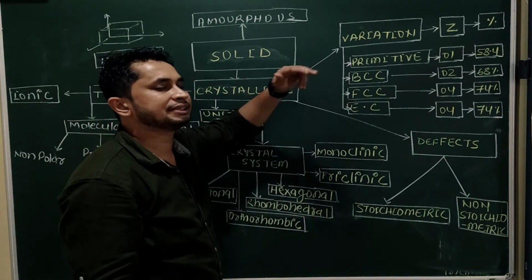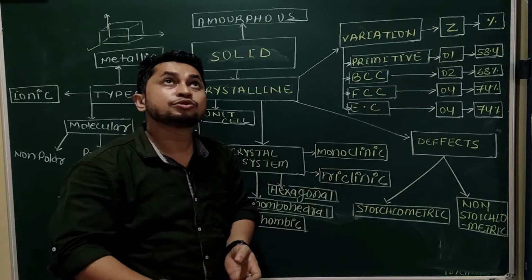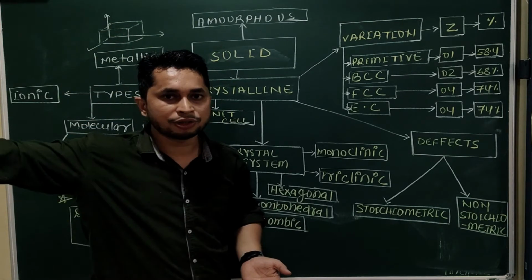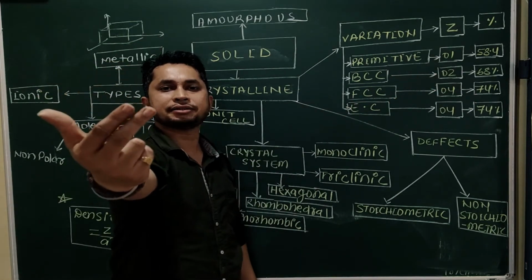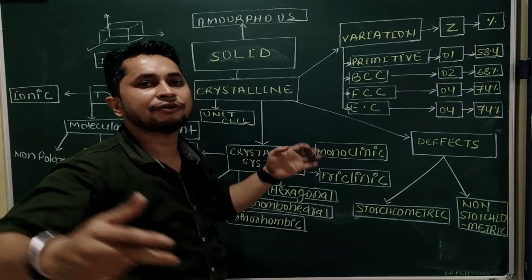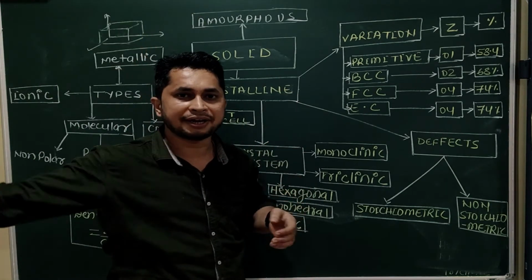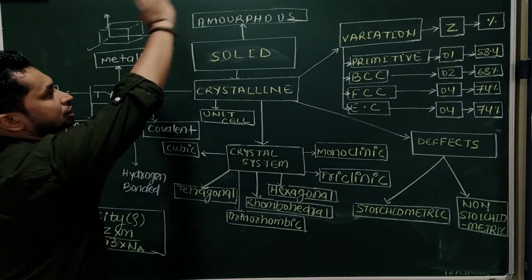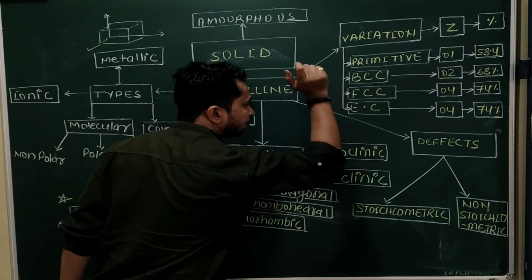Next is face centered. So how many faces? If you are sitting in a room, the upper roof is a face, the floor is a second face, on your right side one more face, on your left side one more face, on your front side the wall is another face, and on your back side the wall is another face. So we have 6 faces: front, back, top, bottom, right, left. If the atom is present in this face, say this wall, then this is called face centered.